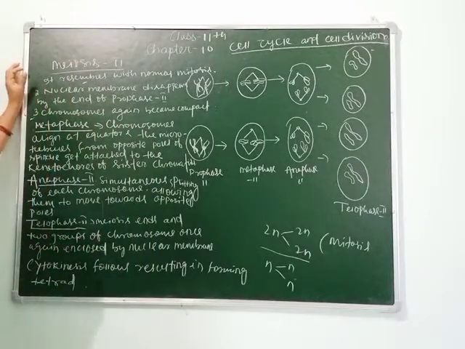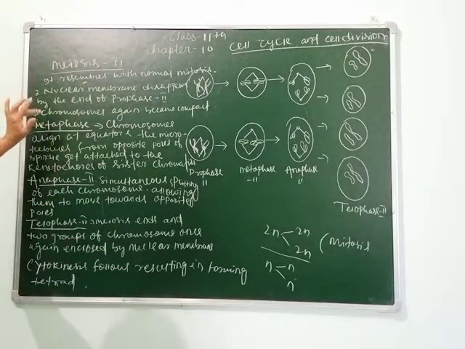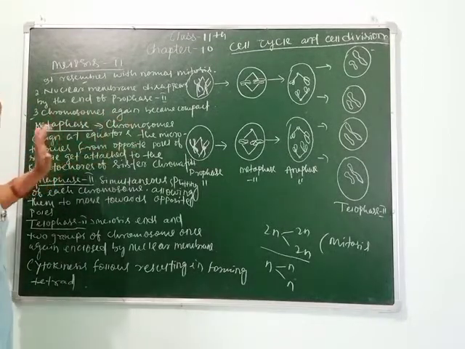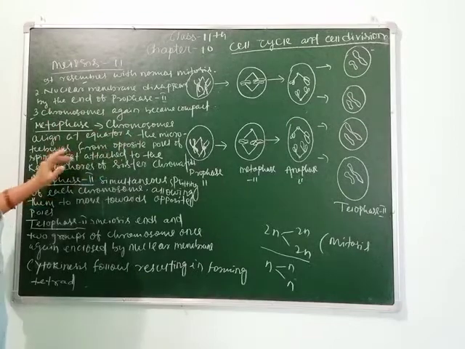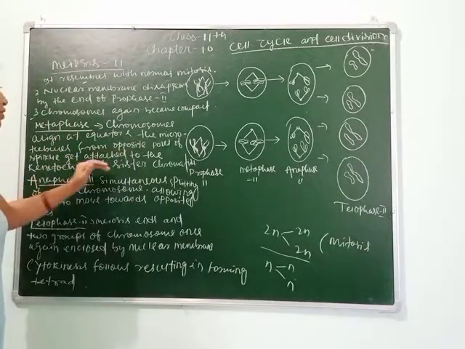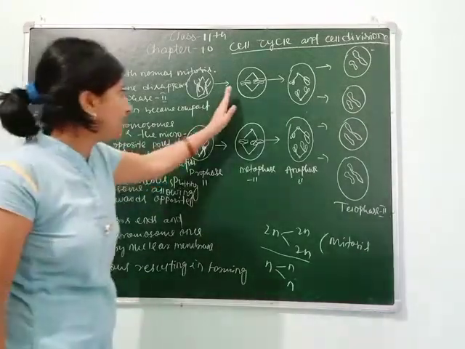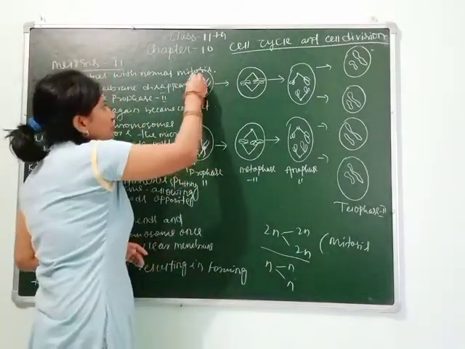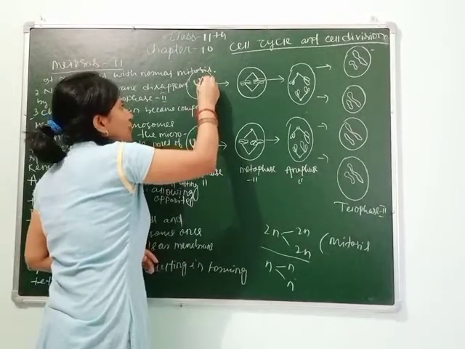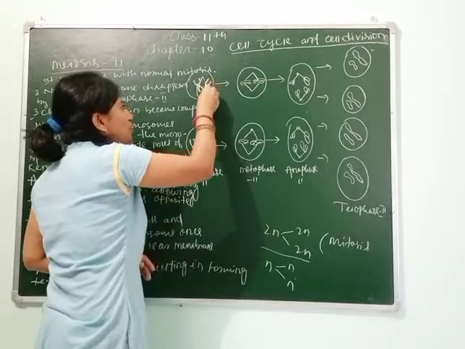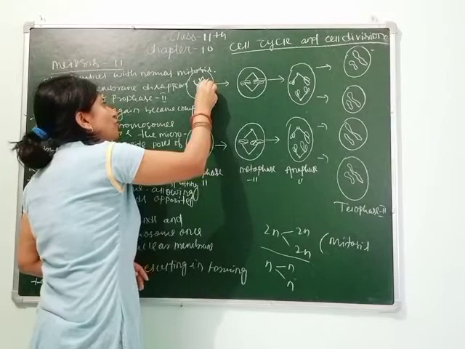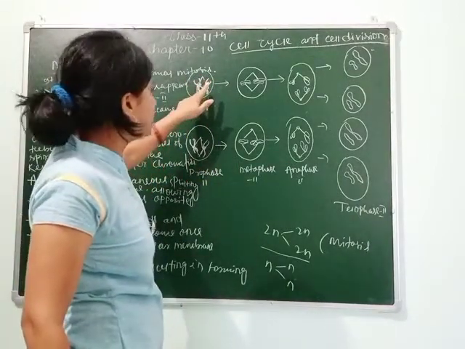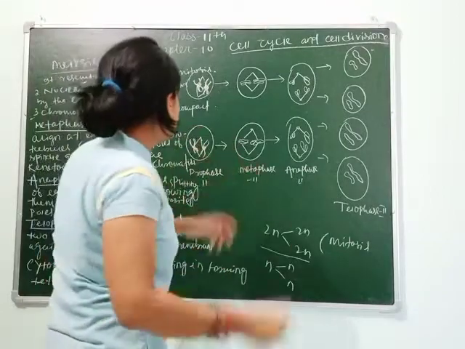And next, metaphase 2. In metaphase 2, chromosomes align at the equator. The microtubules from opposite poles of the spindle get attached to the kinetochores of sister chromatids. So students, let's understand this metaphase through the diagram. This is your prophase. This is a chromosome. As you know, chromosomes exist in pairs. This portion is the kinetochore, through which the centromere is present.